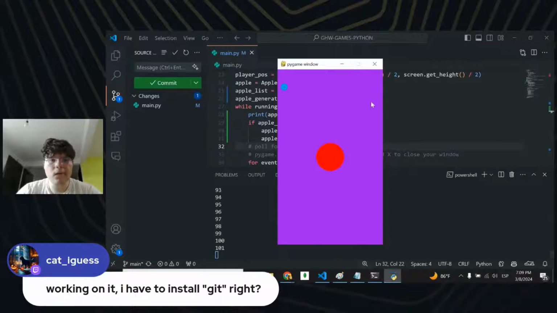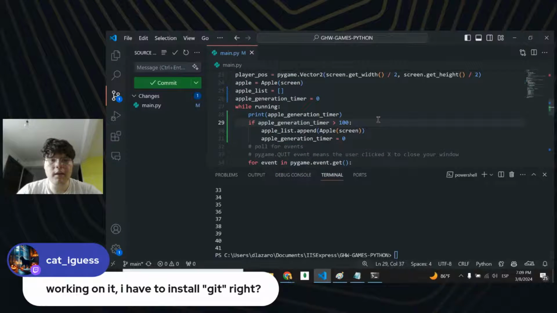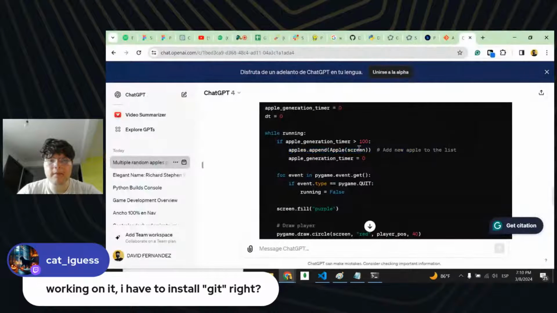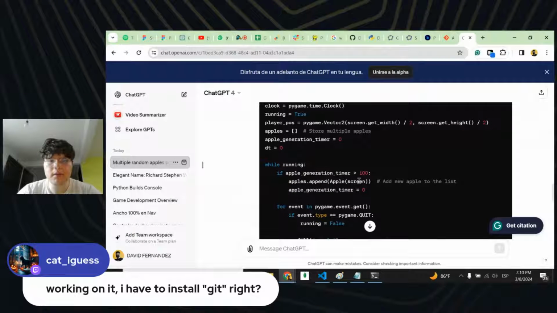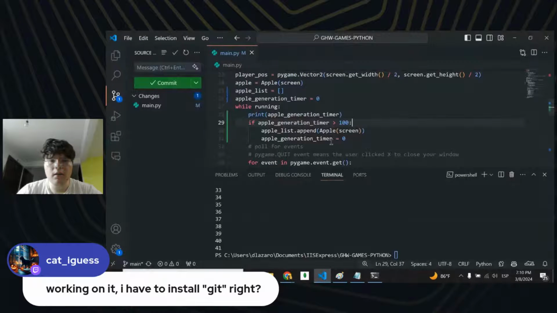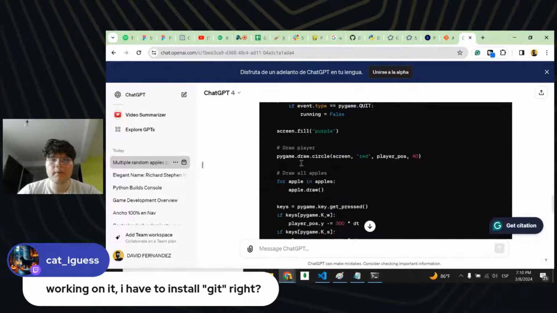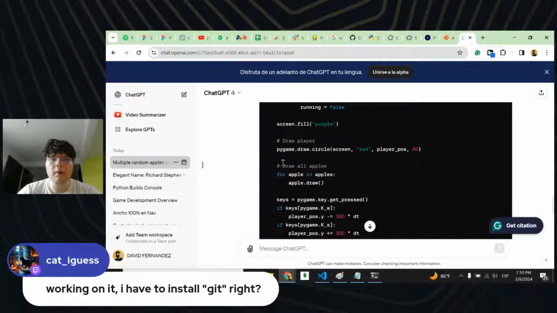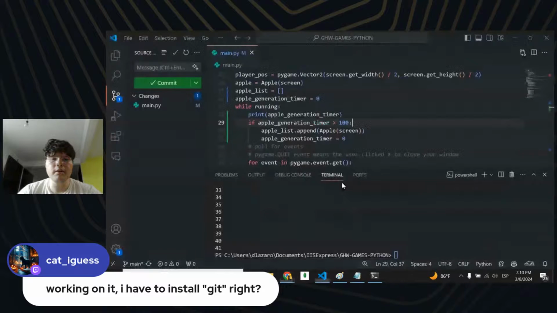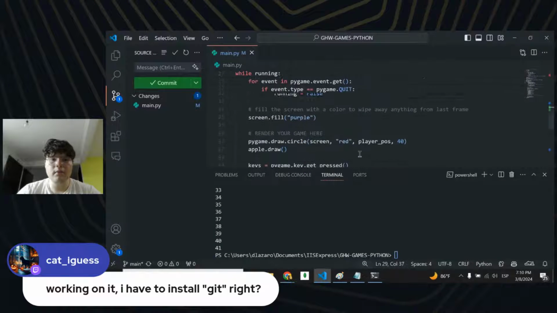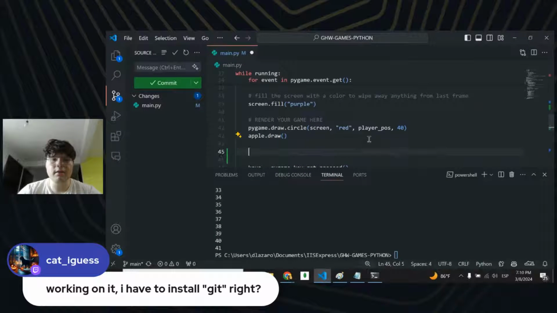Let's see what is going on. Apples, apple screen, apple list. Yeah, we have to store multiple apples, a new apple. Draw all of them. Oh yeah, for apple in apples, apple.draw. Yeah, you're right. And we should be doing that here, right?